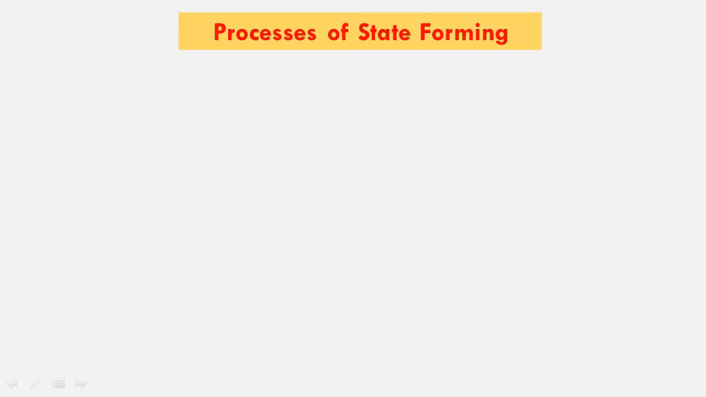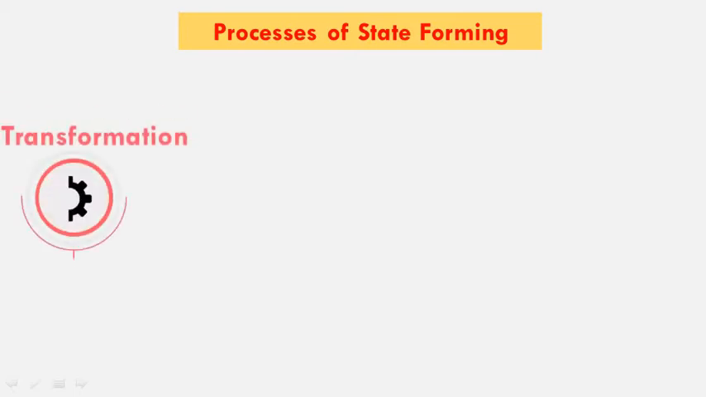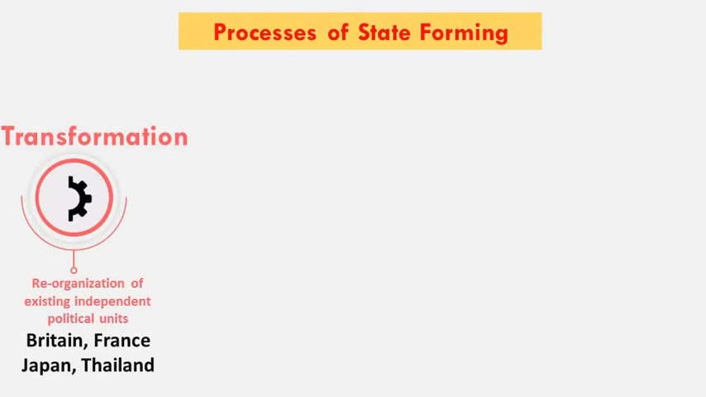Today in this video we shall talk about processes of state formation, that is how states are created, what are the mechanisms of creation of states. First of all we shall talk about the first method of state formation, when we are talking about the modern nation states, that is transformation. Transformation is a gradual process, a gradual reorganization of existing independent political units.